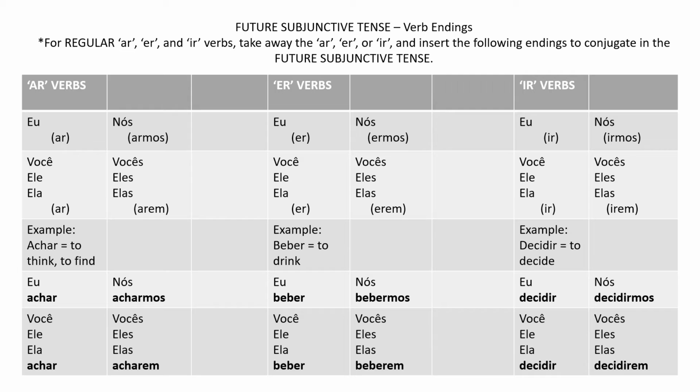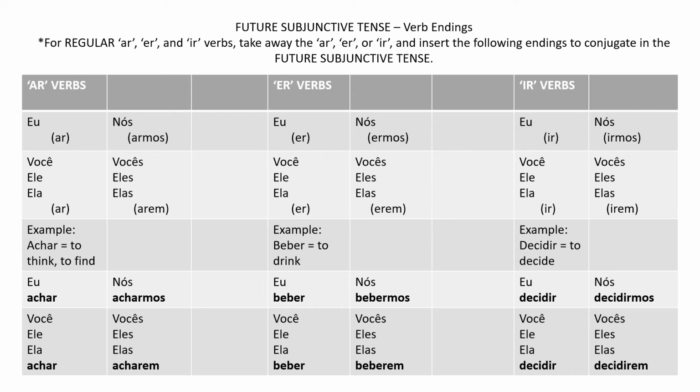So it's ar, ar, armos, arem. The example is achar, to think or to find. Eu achar, você, ele, ela achar. Nós acharmos, and vocês, eles, elas acharem. So basically, you're just using the full verbs with the new endings on the nós and the vocês form, right? Achar, achar, acharmos, acharem.